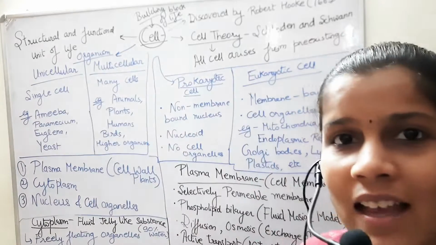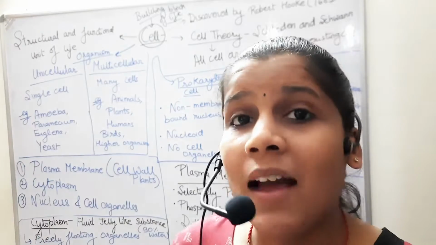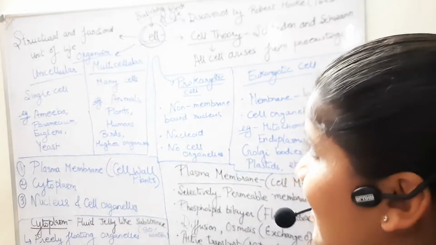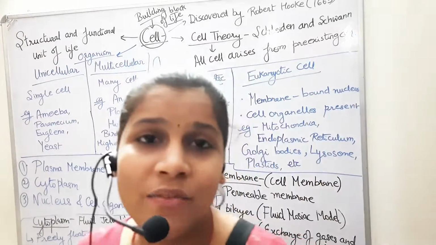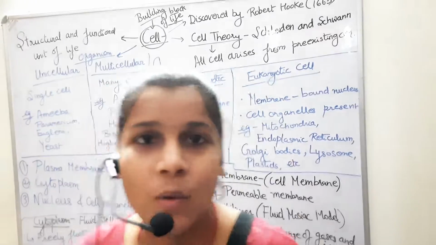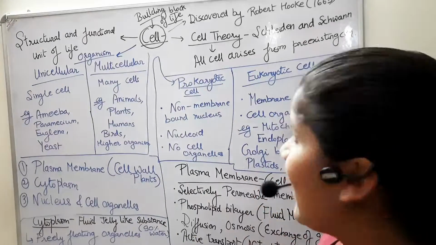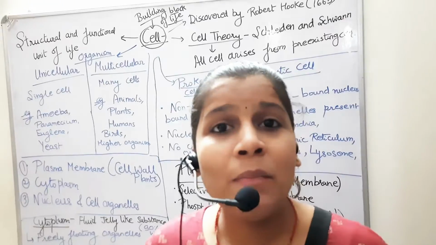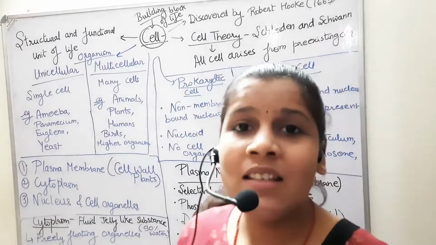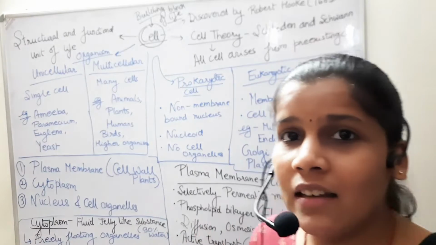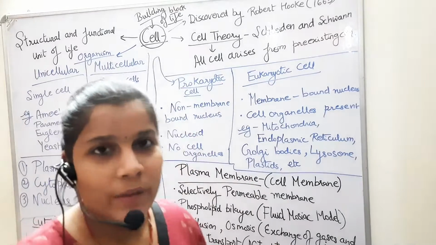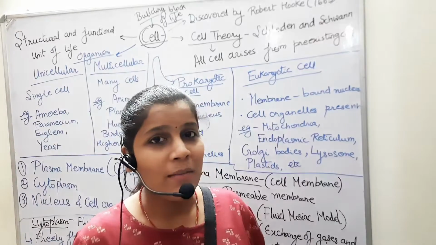The cell theory was given by Schleiden and Schwann. They said that all cells arise from pre-existing cells, and cells are divided into two categories. One is the prokaryotic cell and the next is the eukaryotic cell. Now, pro means primitive and karyot means nucleus. So a primitive nucleus is a nucleus which does not contain any membrane. It is not a membrane-bound nucleus.